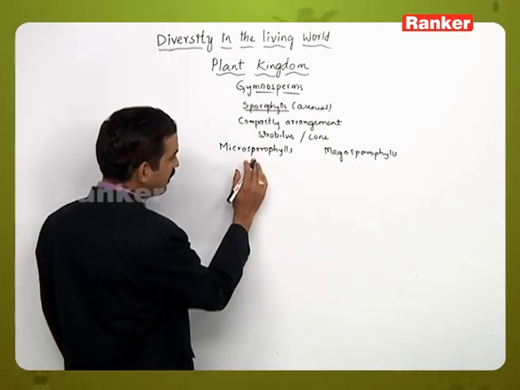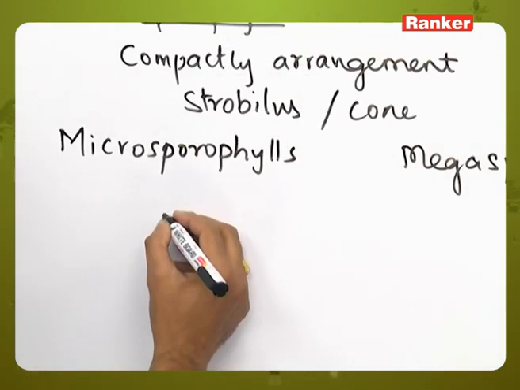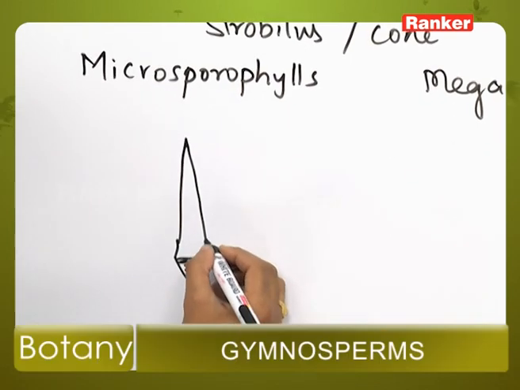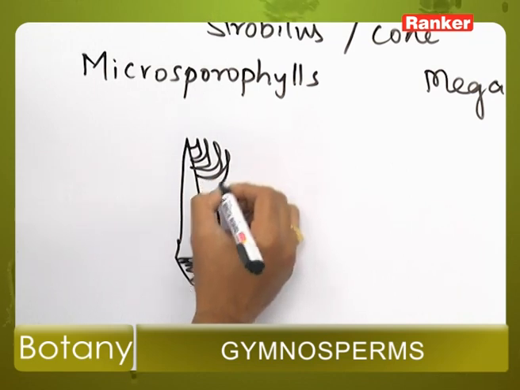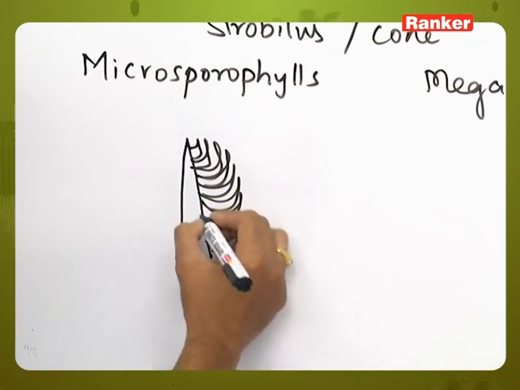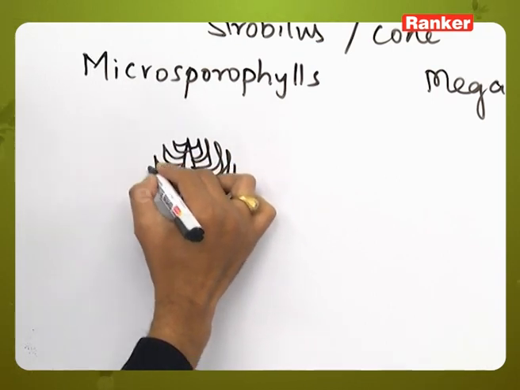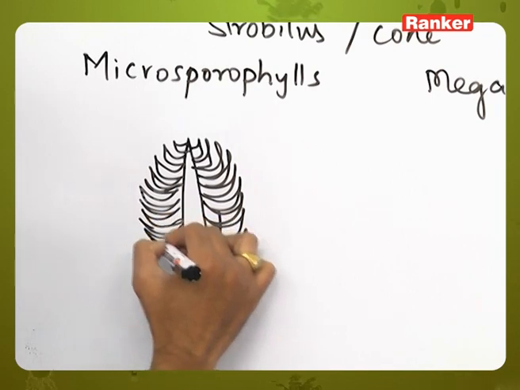When the microsporophylls are compactly arranged around a central axis, which has a small stalk, they are arranged in an alternate manner. In vertical section it appears like this.